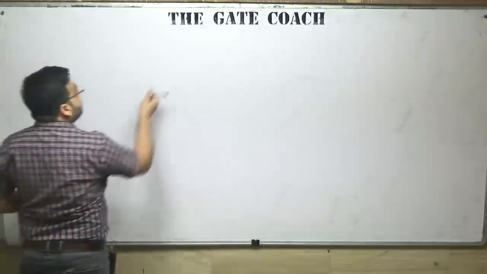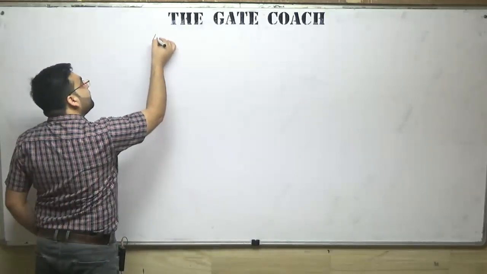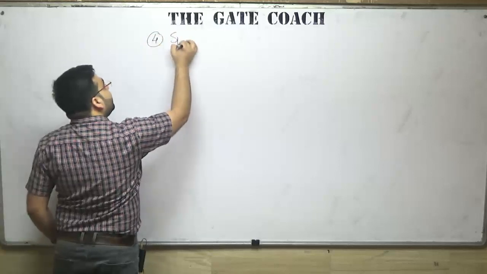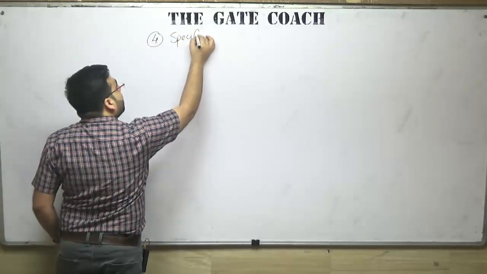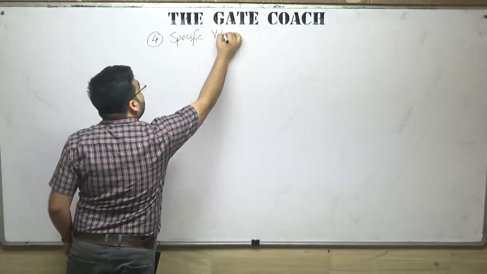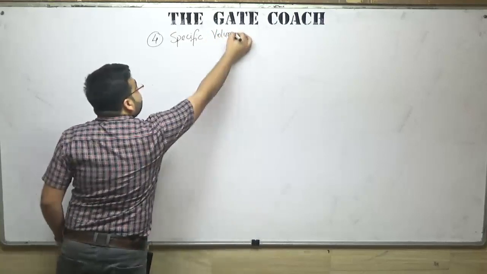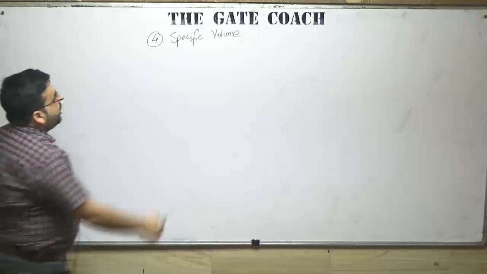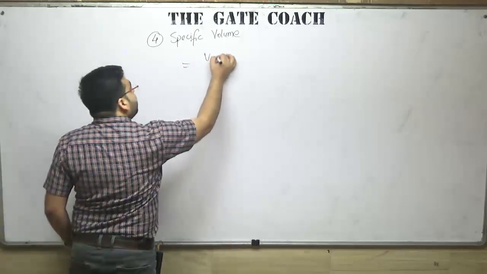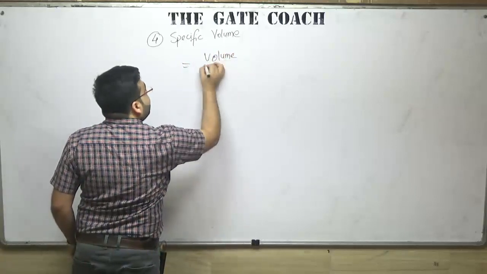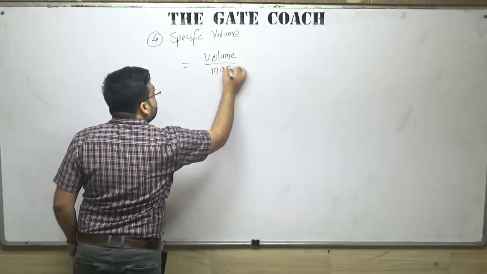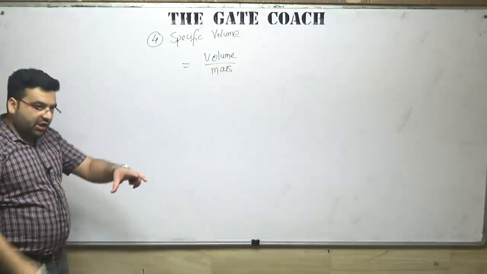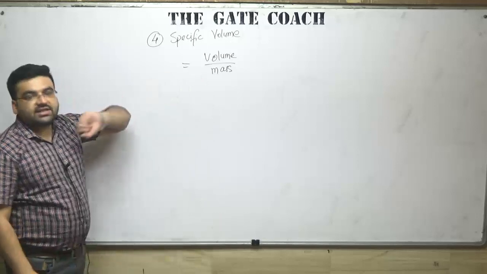The next property is, I guess it is the fourth one: specific volume. Right? Specific volume. So specific volume is actually equal to volume per unit mass. Volume per unit mass is termed as the specific volume.